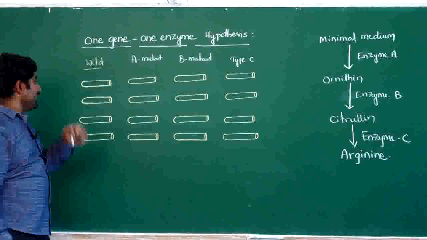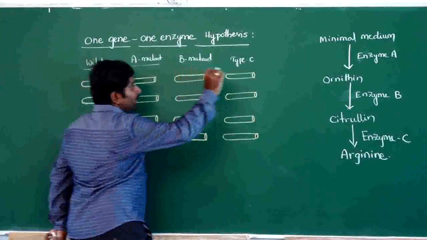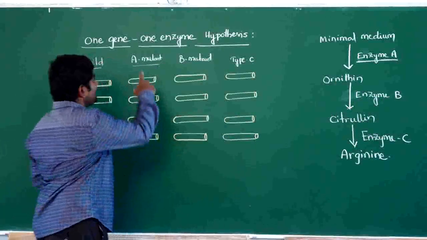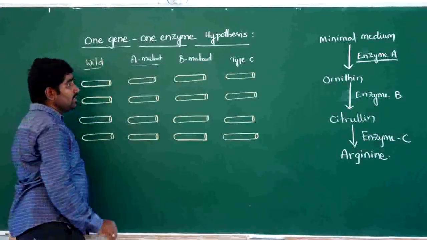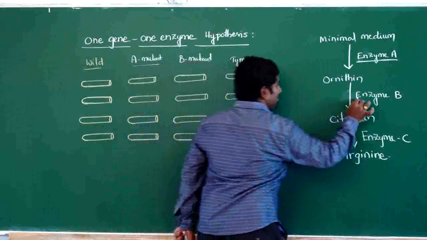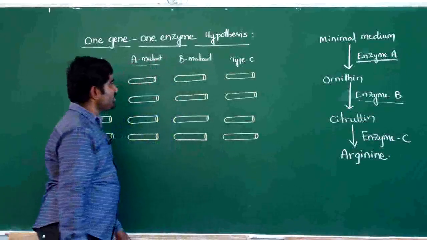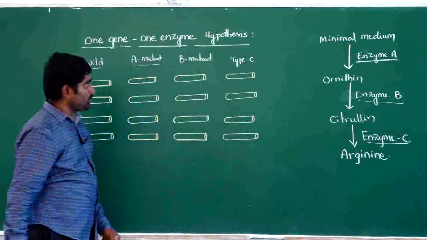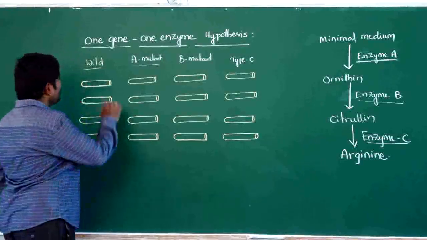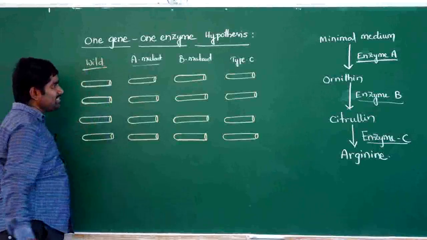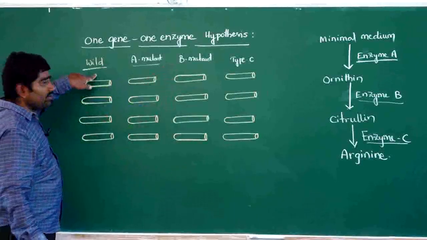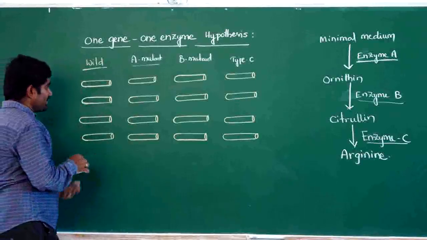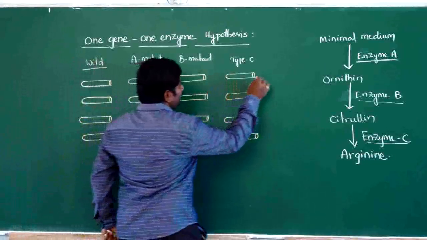In the type A mutant, enzyme A is absent, or enzyme A has undergone mutation. Type B mutant means enzyme B has undergone mutation. Type C mutant means enzyme C has undergone mutation in this Neurospora. The wild type means none of the genes are mutated. So for example, first let us take this minimal medium.